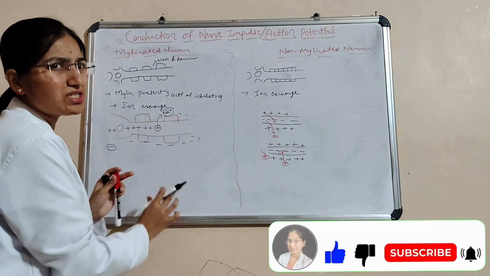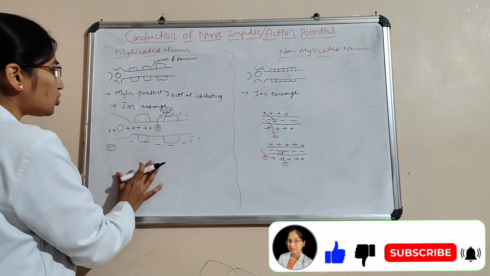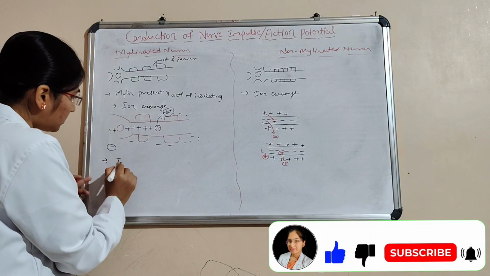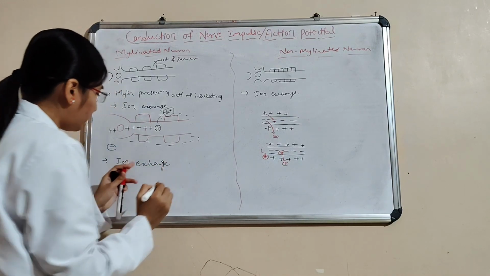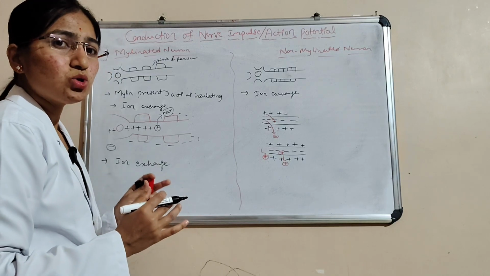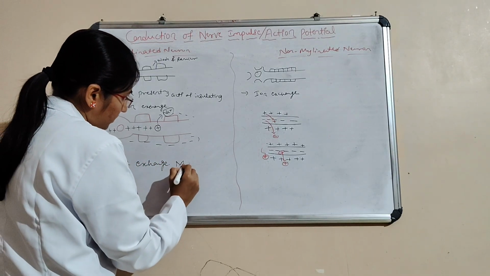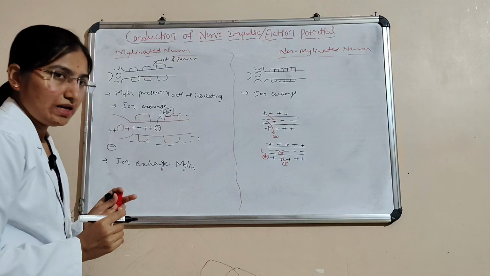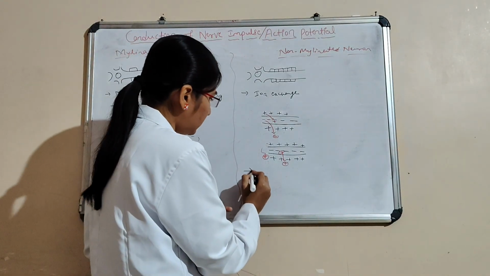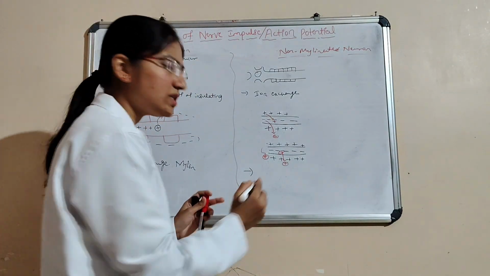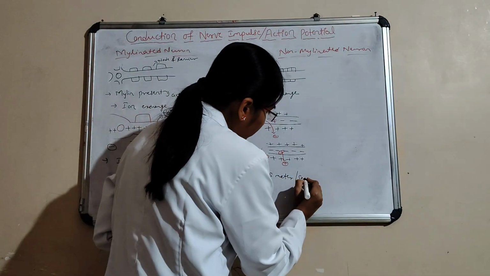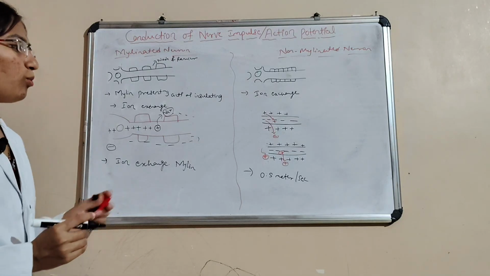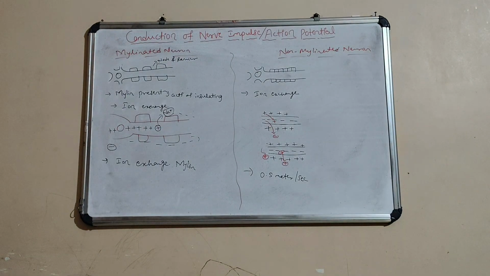Here, speed matters. It is too fast. Here ion exchange takes place faster due to the presence of myelin. And then here it takes place slowly, that is 0.5 meter per second.